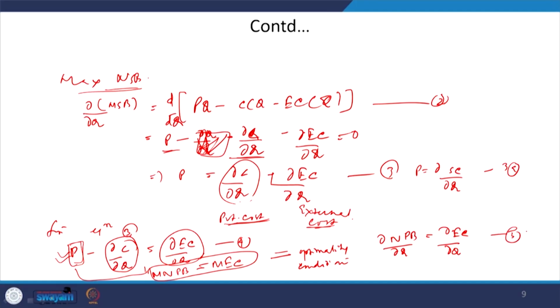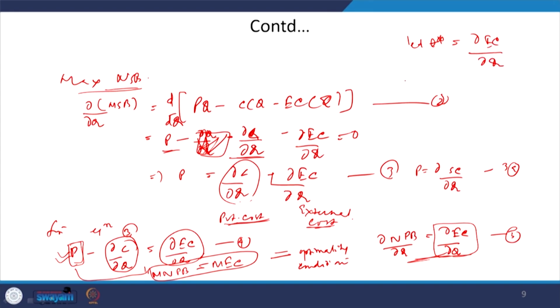So, when you are introducing a tax, the tax must be decided on the basis of the social optimality. So, let this T star be equivalent to del of your external cost.